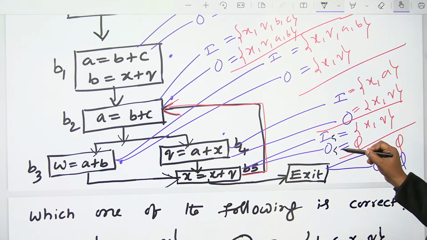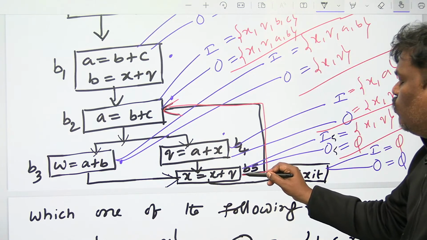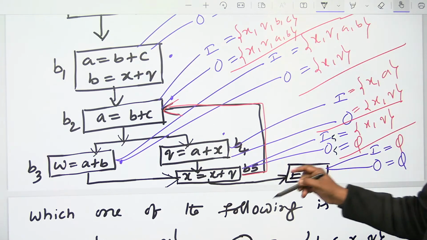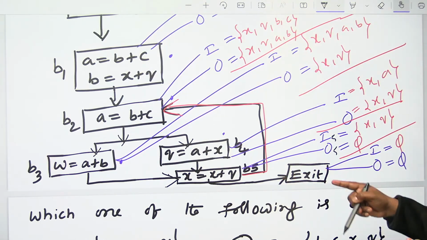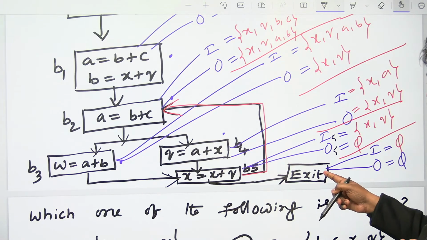So out of 5 is equal to in of next person, pi only. See everyone, there is some difference. Everyone listen. Out of 5 is equal to in of next person. For the 5 next person is exit, that's okay.